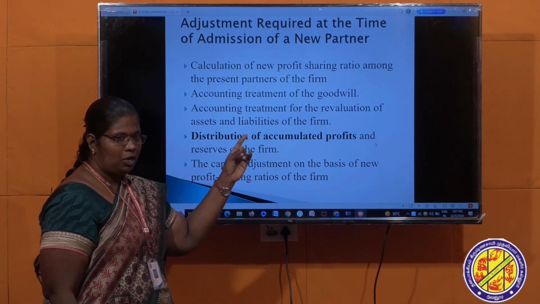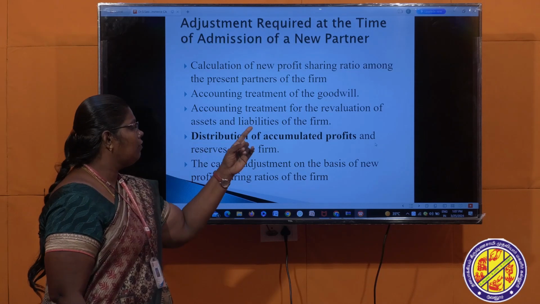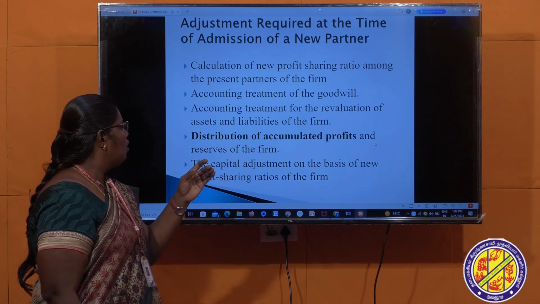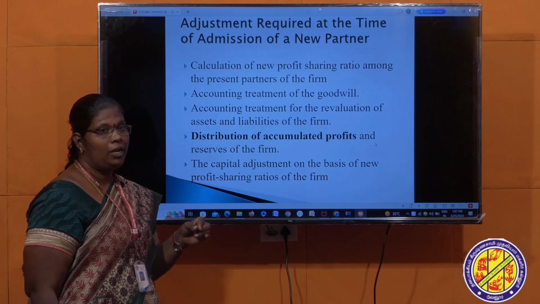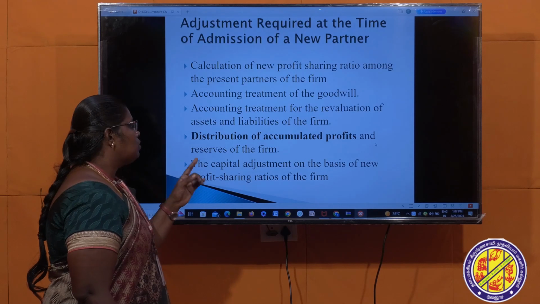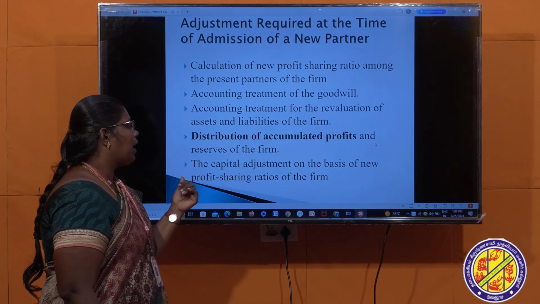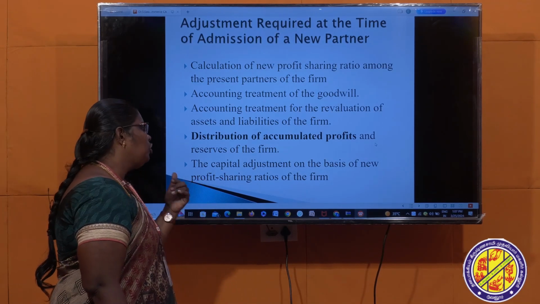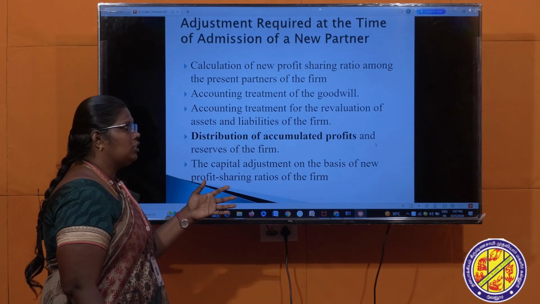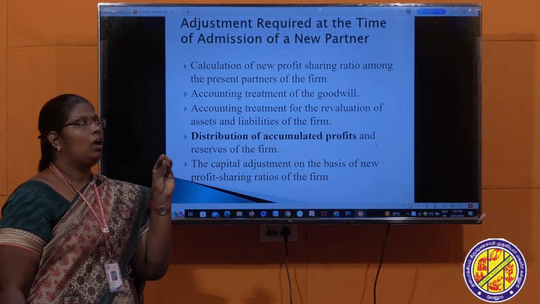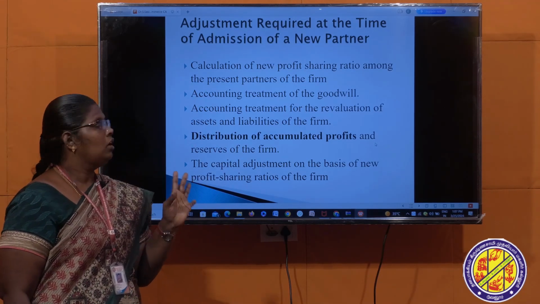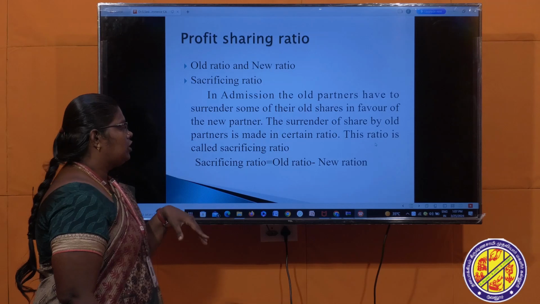Second one is treatment of goodwill. Third one is revaluation of assets and liabilities. Fourth one is distribution of accumulated profit and reserves of your firm. And fifth one is the capital adjustment on the basis of new profit sharing. So these five adjustments you have to calculate for the admission of your partner. First one is profit sharing ratio.